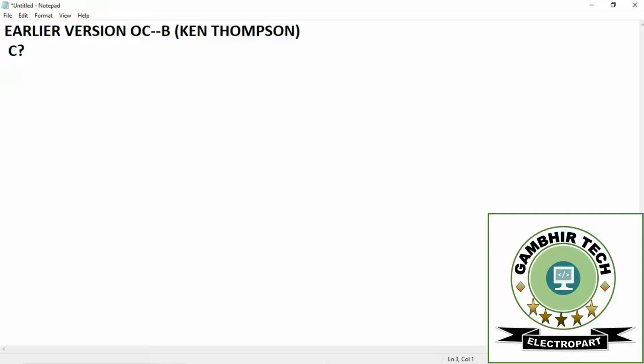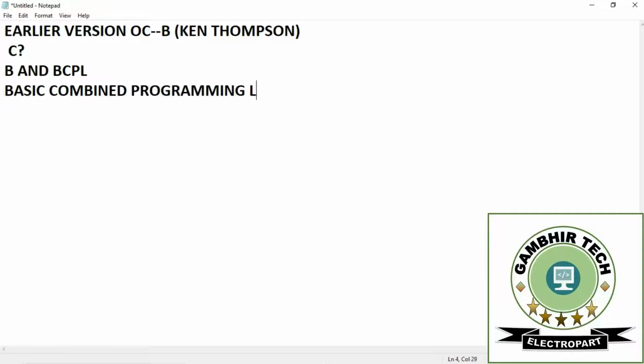C programming language is a mixture of two languages, that is B and BCPL. BCPL stands for Basic Combined Programming Language.